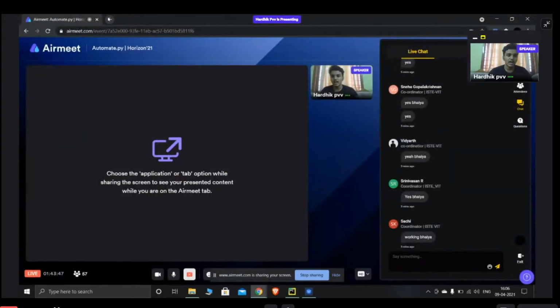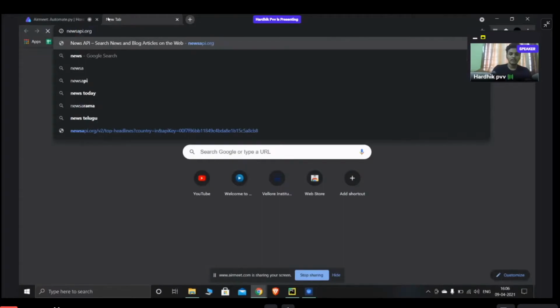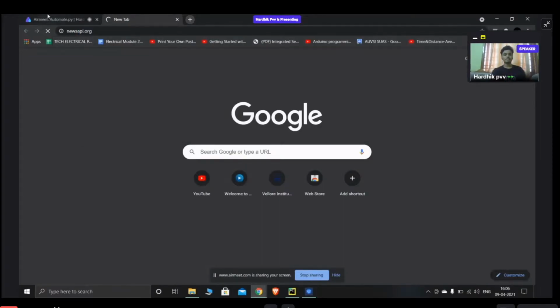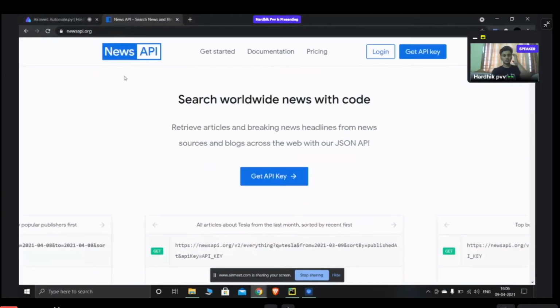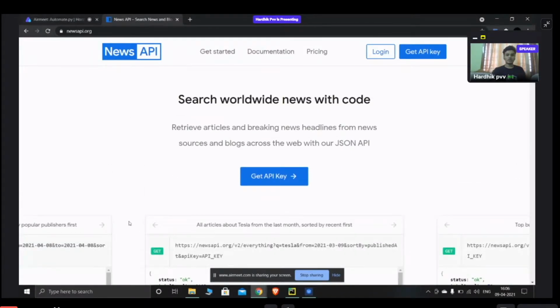So for that, everyone, I want you to open your browsers and go to newsapi.org. What newsapi.org does is it stores the news in the format of a JSON script. What is a JSON script?